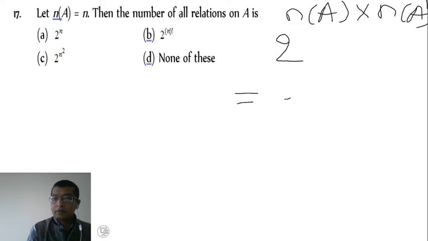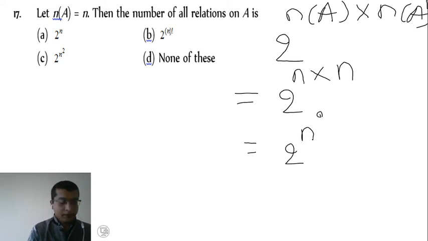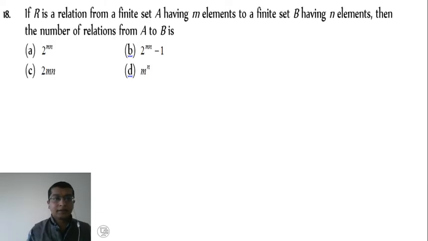Then this is equal to 2 raised to n into n, it is n square. Therefore option C is the right answer.